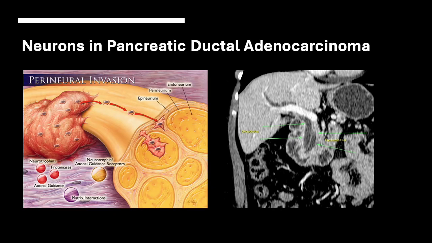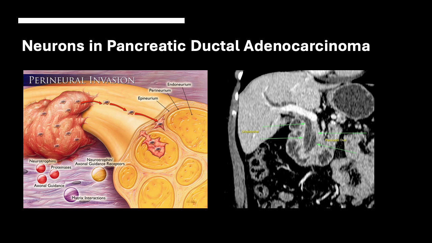So the next cancer cell line that may be responsive to neurons is actually pancreatic ductal adenocarcinoma. Now, pancreatic cancer is one of the most unfortunate cancer types that we have to deal with. It is very fatal and incurable, usually progresses to death quite rapidly. And it is also very painful because pancreatic ductal adenocarcinoma tends to invade the neurons, and it causes a characteristic gnawing epigastric pain, which is very severe within this cancer subtype.